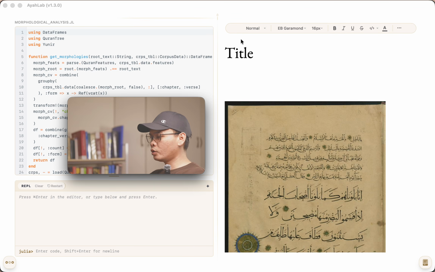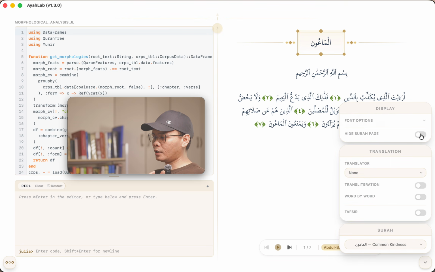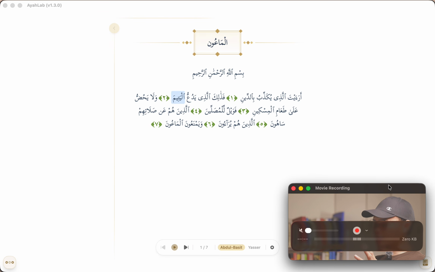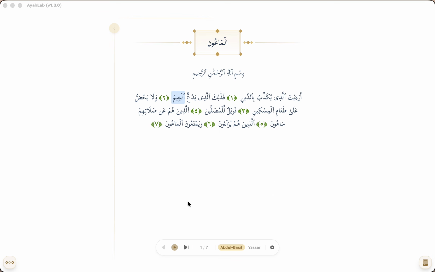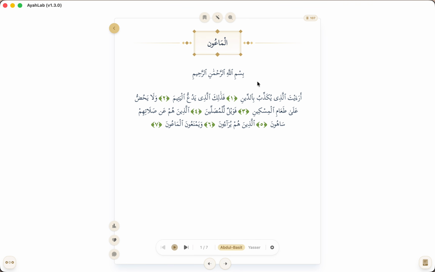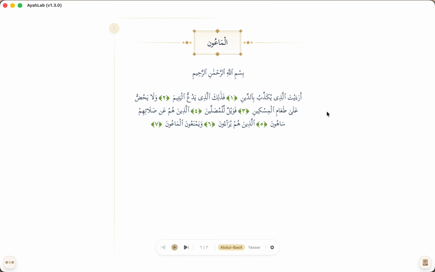So the Sukun mode removes all of those icons so that you have a much cleaner view. As you can see here, much cleaner. If I close that, let me remove myself, much cleaner. If I go back to the non-Sukun mode, disable, as you can see, we have a lot of icons, which might work for you, but for those who just want a very clean look, you can just enable the Sukun mode, and now you have a very clean setup.